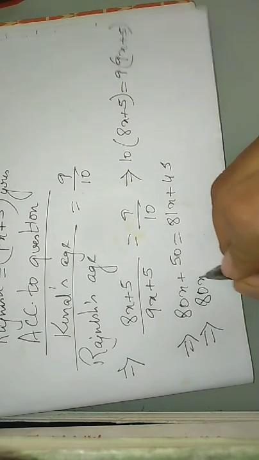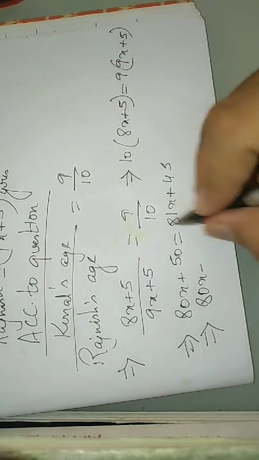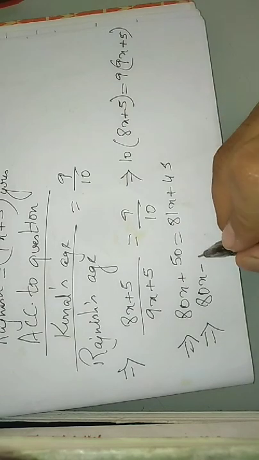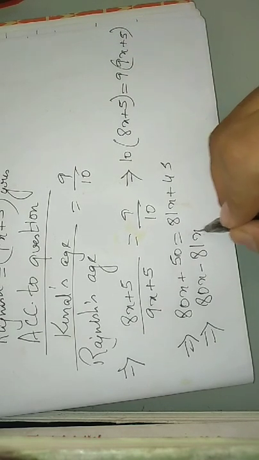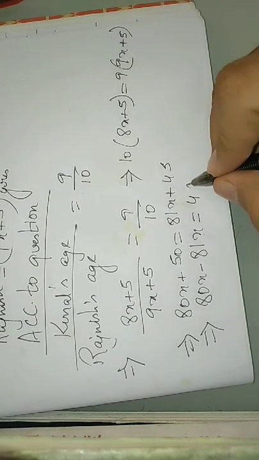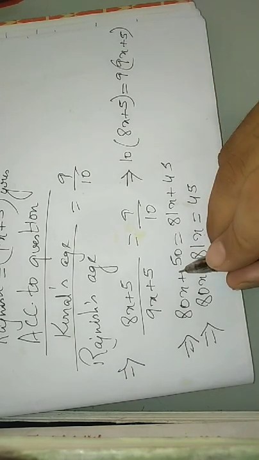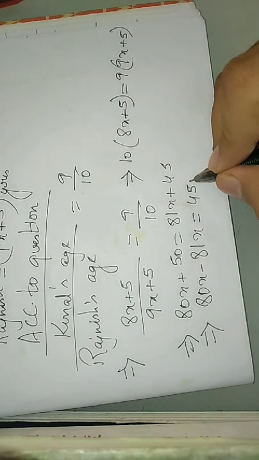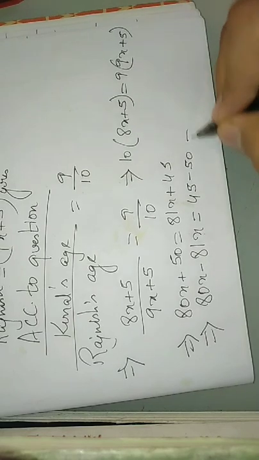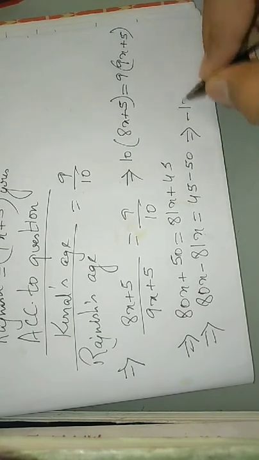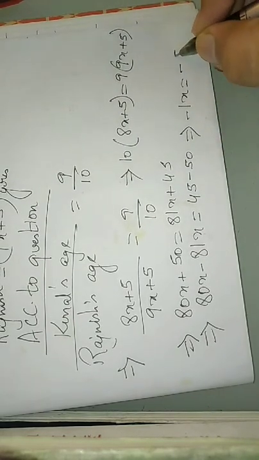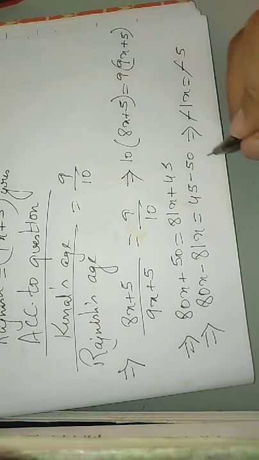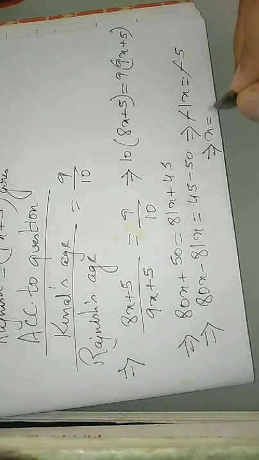So 80x minus 81x, by transposition the positive 81x becomes negative over here, is equal to 45 minus 50, since this plus 50 goes to the other side and becomes minus 50. So this is minus 1x is equal to minus 5, and so x is equal to 5.